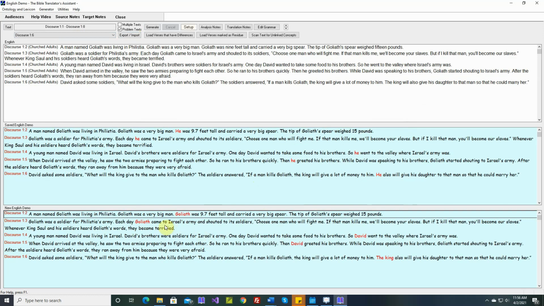Okay, so some verses changed. Let's start here. One day David wanted to take some food to his brothers, so David went. If it were "his brother," then it would be ambiguous. If this were a pronoun, would it be David or the brother? But since this is plural, it's okay to change this to a pronoun, he. That won't be ambiguous. So he ran to his brothers quickly. Same issue. Since the intervening noun is plural, it's okay to change this to a pronoun. Let's look at these others later.